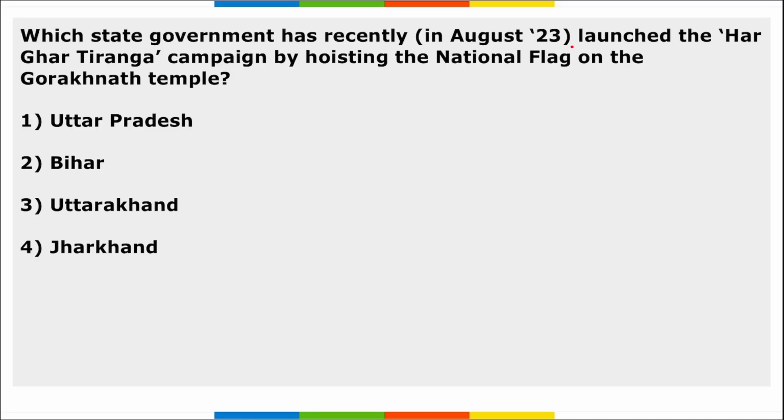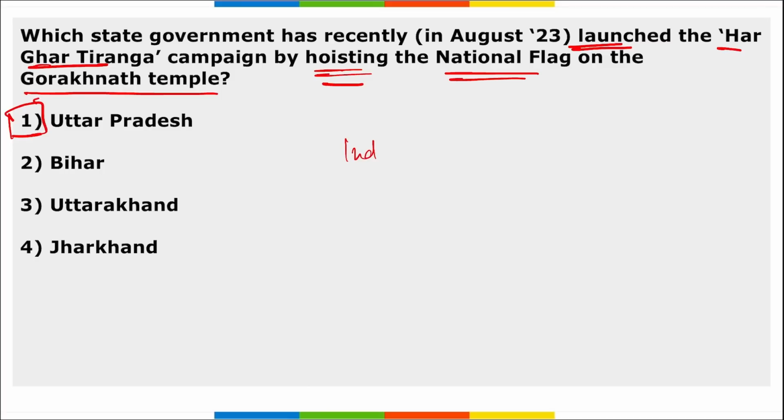Next, which state government recently launched the Har Ghar Tiranga campaign by hoisting the national flag on Gorakhnath temple? So remember, it was UP. UP state government launched this Har Ghar Tiranga campaign by hoisting the national flag on the Gorakhnath temple. Correct? So remember the important thing about this, basically this was to promote independence, right? It was to celebrate Independence Day.